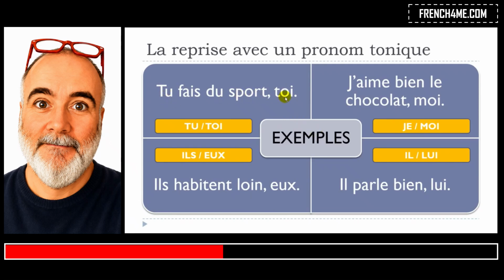Tu fais du sport, toi. J'aime bien le chocolat, moi. Ils habitent loin, eux. Sorry, the intonation was a bit like a question here, so I will make it more clear now. Ils habitent loin, eux. Il parle bien, lui. Okay, and then you can hear that if you use this type of structure, you will have to make a little break, a little pause here between the first part and the second part. So the second part, I mean by that, this pronom tonique.